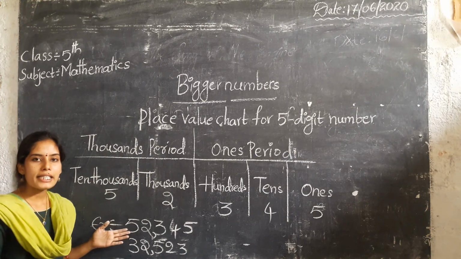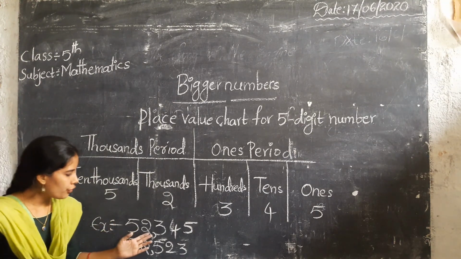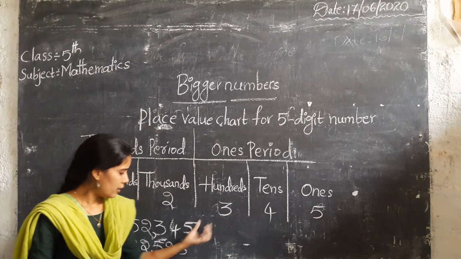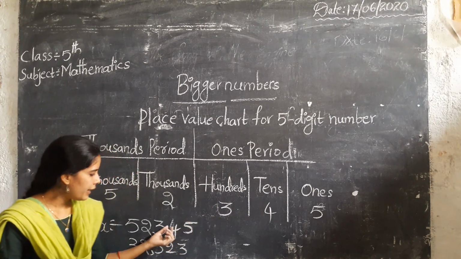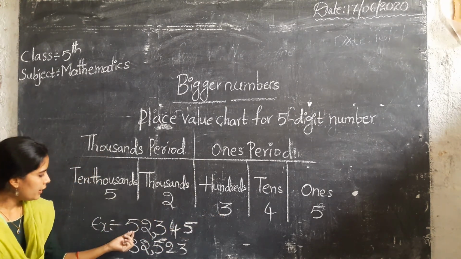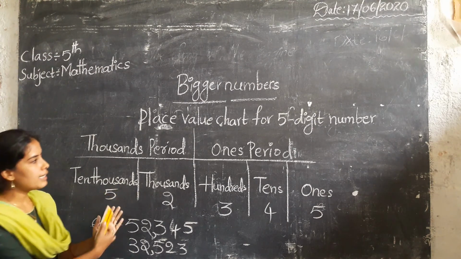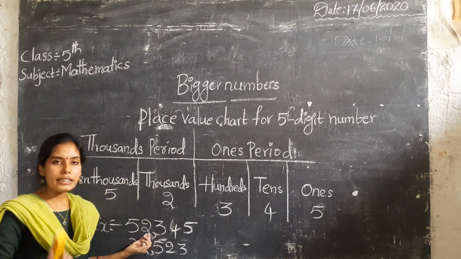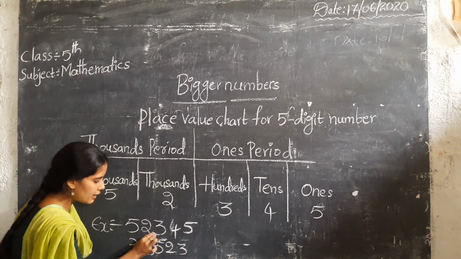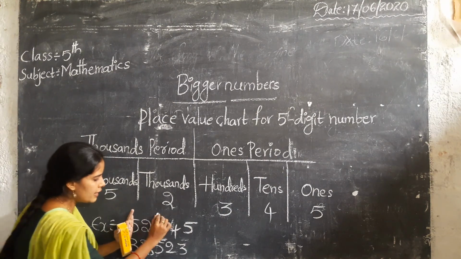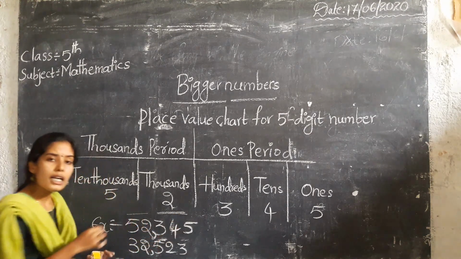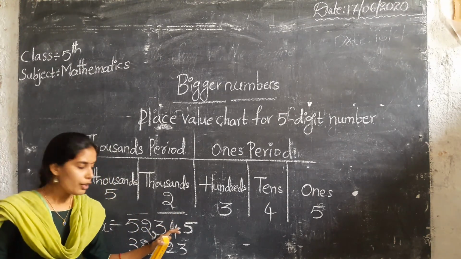Children, here we are taking some examples. For example, 52,345. That means in the ones place we have 5, in the tens place 4, in the hundreds place 3, in the thousands place 2, in the 10,000s place 5. To divide the periods, we use a comma, to read these numbers easily. Here we have ones, tens, hundreds, thousands and 10,000s. So this is the ones period and this is the thousands period. To divide the periods, we use the comma: 52,345.